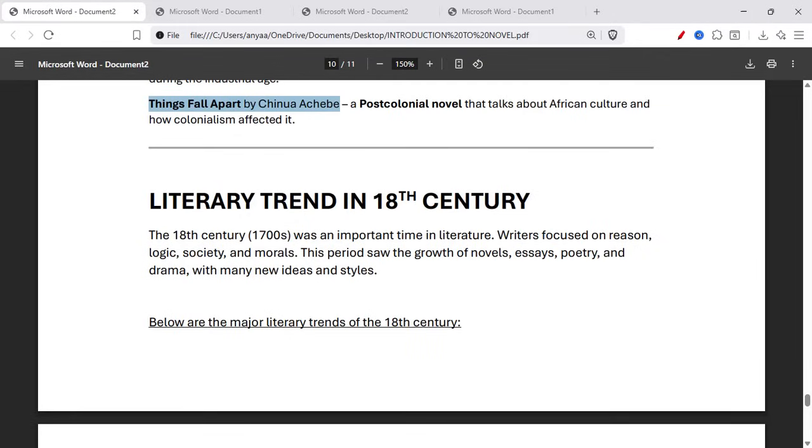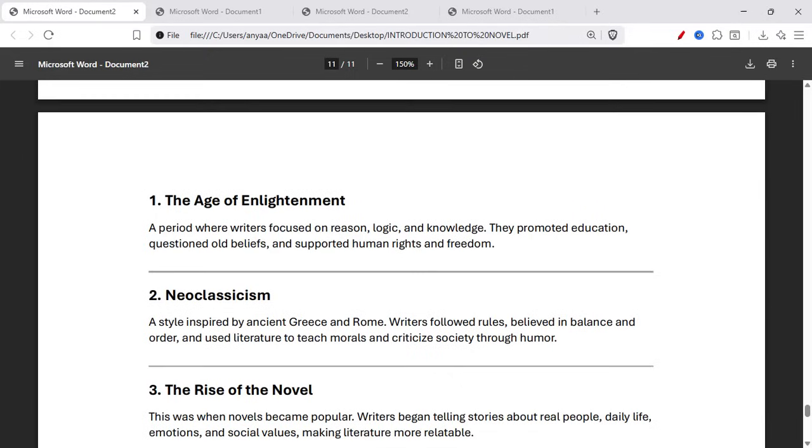Now let's talk about the literary trends in the 18th century. The 18th century, meaning the 1700s, was an important time in literature. Writers focused on reason, logic, society, and morals. This period saw the growth of the novel, essay, poetry, and drama, with many new ideas and styles. Below are the major literary trends of the 18th century.